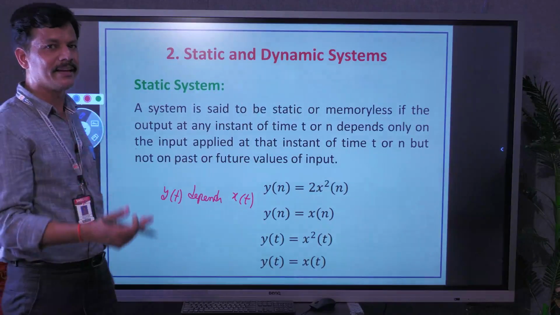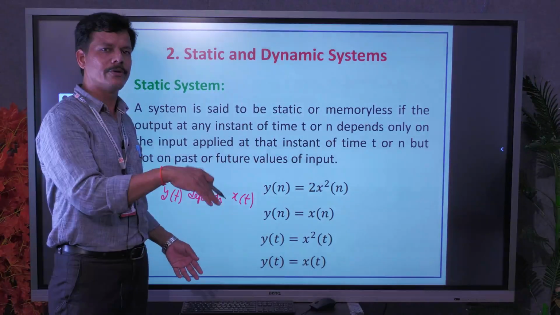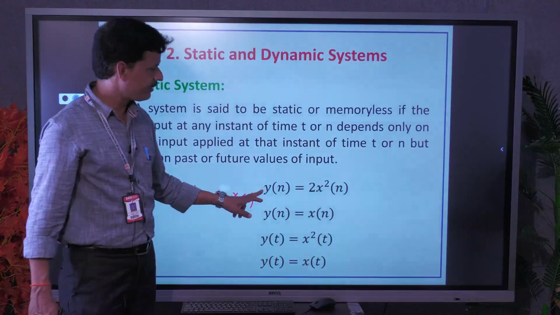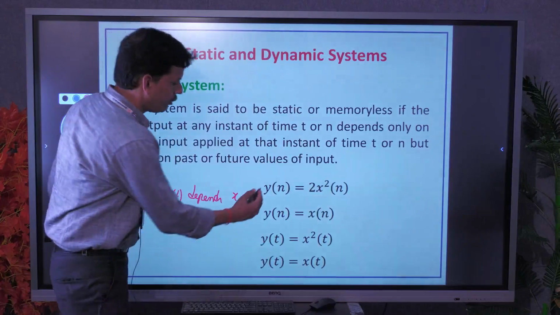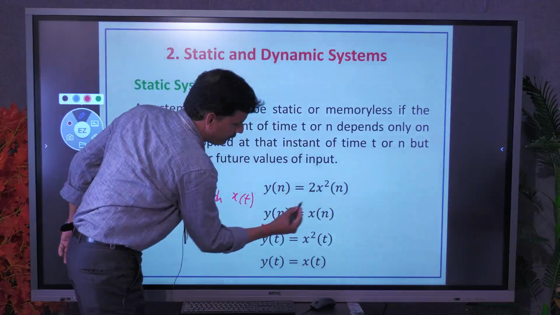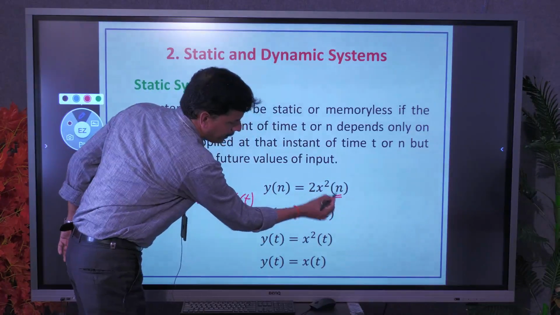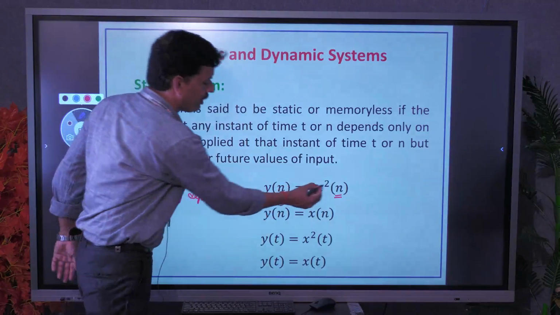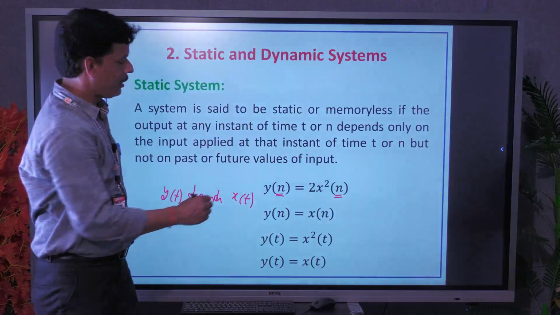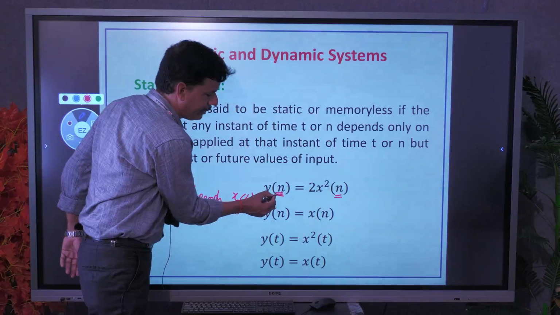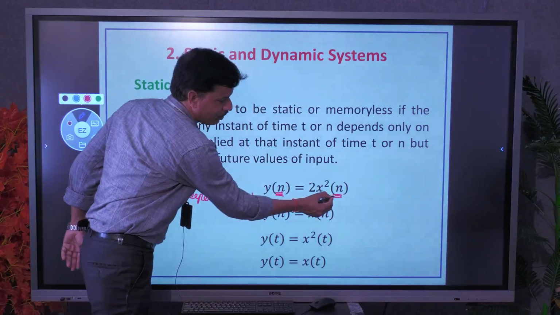We can easily recognize the static system either in continuous time or discrete time. Let us see some examples. y of n equal to 2 x square of n. Here the output at present value n depends on present values of input only.